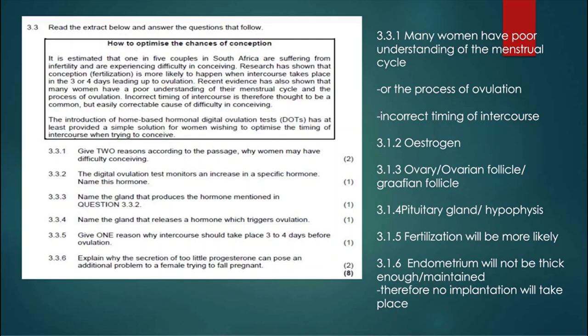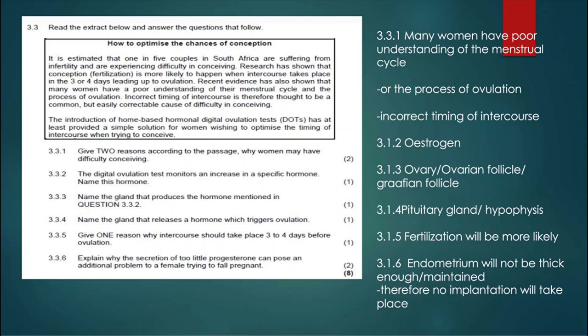Recent evidence has also shown that many women have a poor understanding of their menstrual cycle and the process of ovulation. Incorrect timing of intercourse is therefore thought to be a common but easily correctable cause of difficulty in conceiving. The introduction of home-based hormonal digital ovulation tests has at least provided a simple solution for women wishing to optimize the timing of intercourse when trying to conceive.